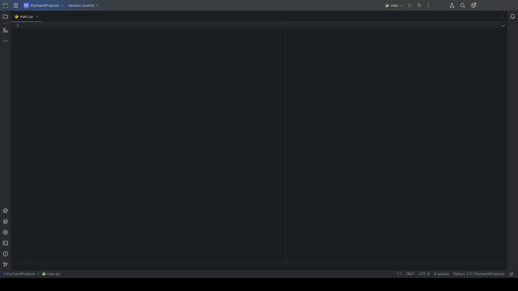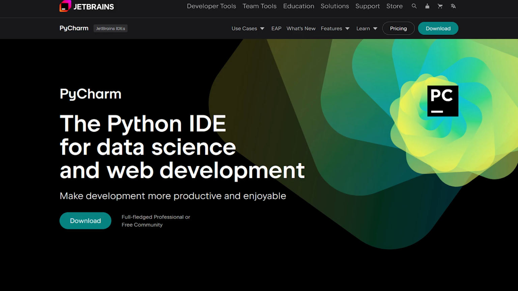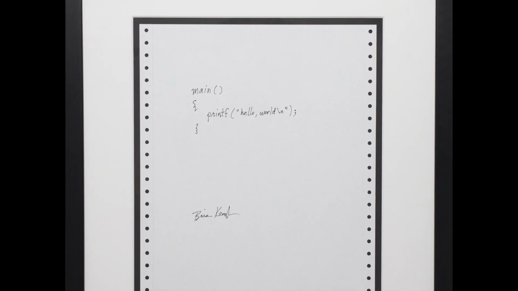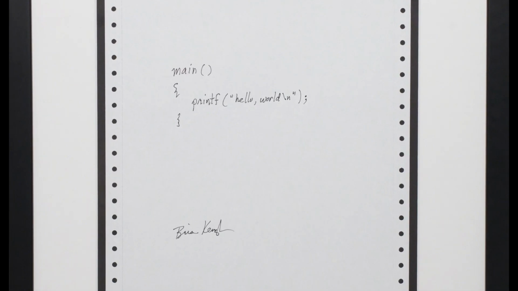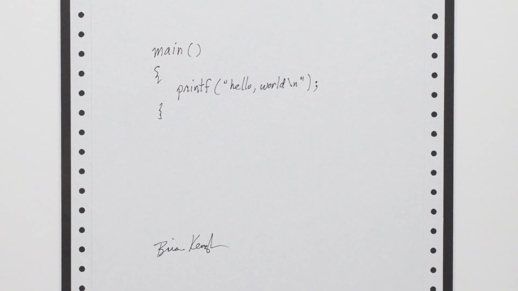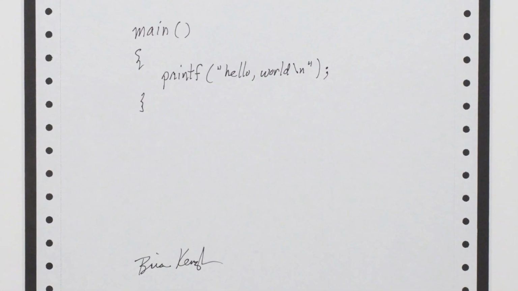Since this is certainly not your first try at becoming a coder, I assume you already have Python and a code editor installed on your device. I will be using PyCharm. For our first Python project, we will learn how to write and execute the famous Hello World program. All this program does is tell Python to print the words Hello World to the screen.